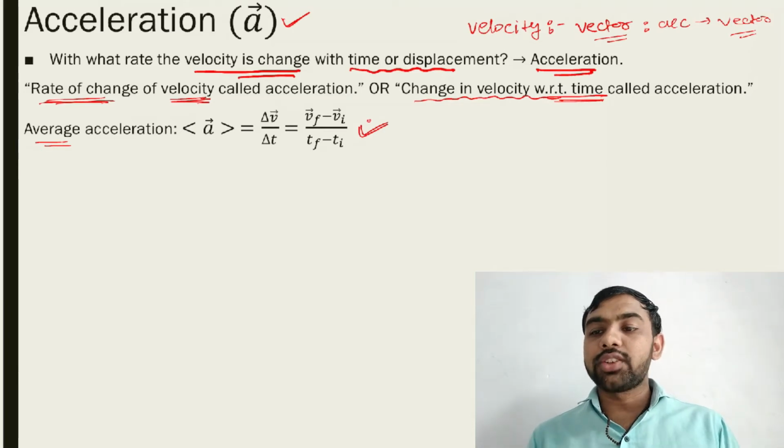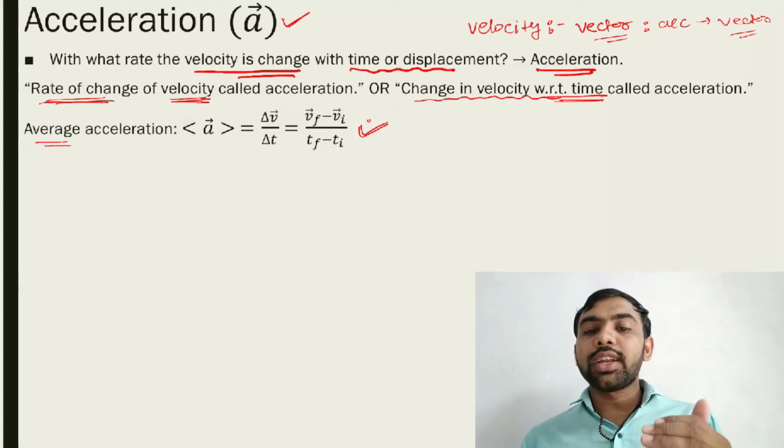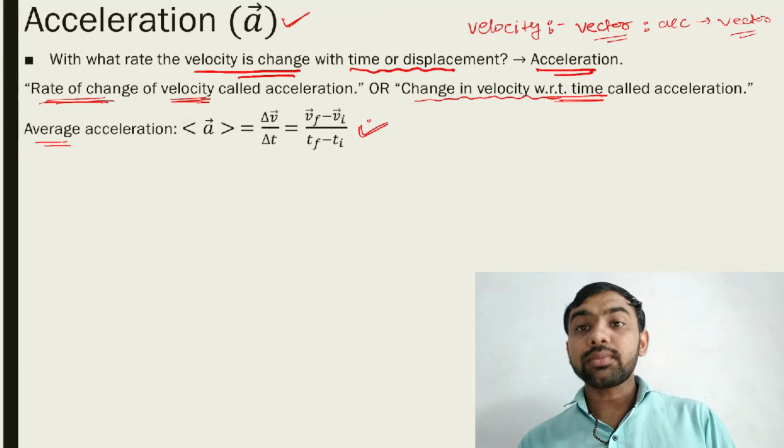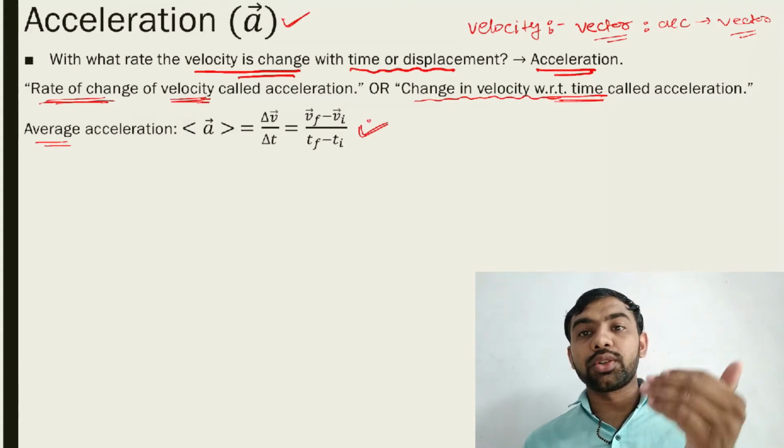Now how do we define the instantaneous acceleration? If you take delta T tends to 0, exactly similar to velocity, where delta x upon delta T, the average velocity, becomes instant velocity, then in a similar way the average acceleration gives instant acceleration. A is equal to the limit as delta T tends to 0.